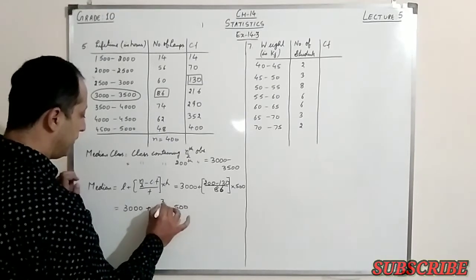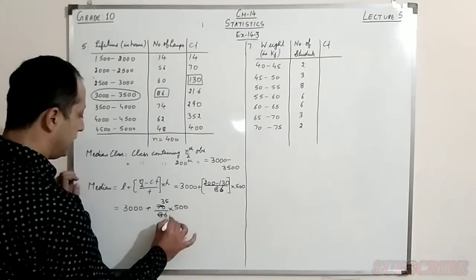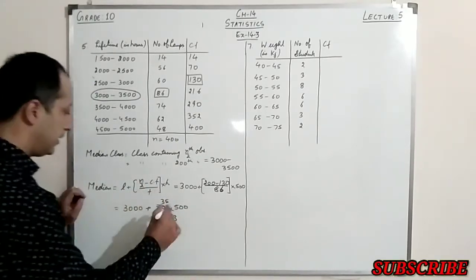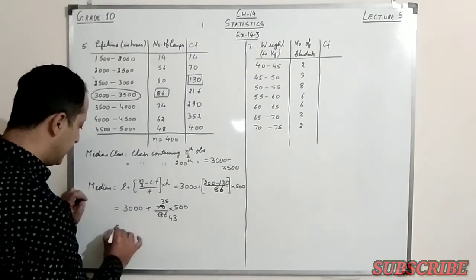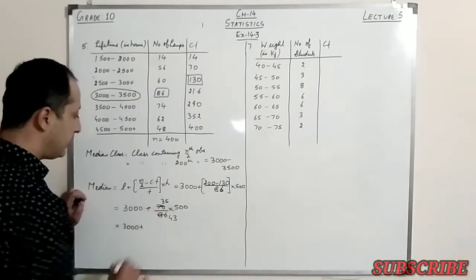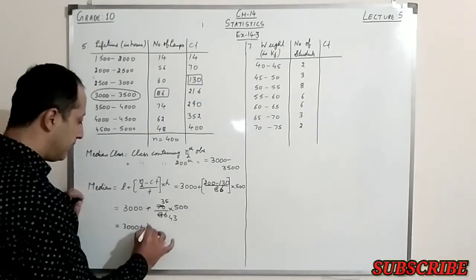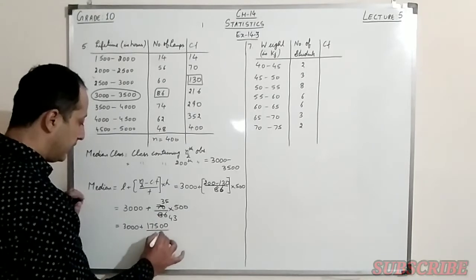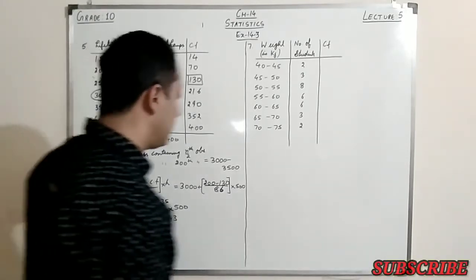So this is 35 upon 43. We multiply this, this is 3000 plus 35 into 5, it comes out to be 175 upon 43. So let's divide 17500 by 43.